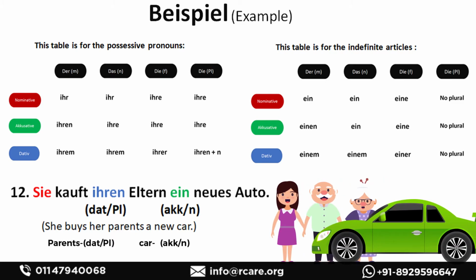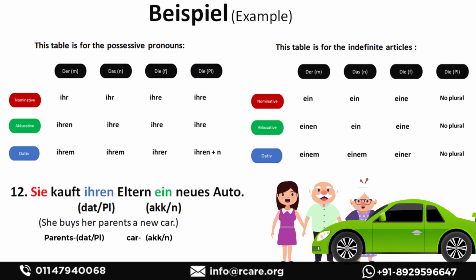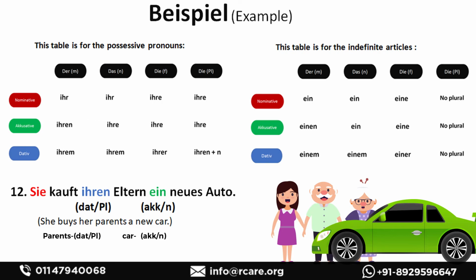The answer is Eltern is in dative case, Auto is in accusative case. Now you have to also focus again here on the plural dative case. Since Eltern already has n at the end, we will not add another n. It's an exception. She buys her parents a new car.